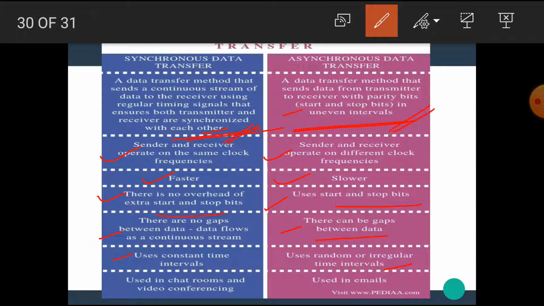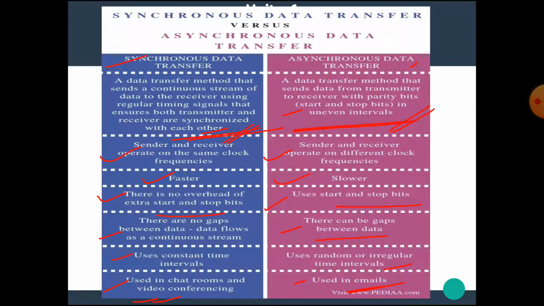Synchronous data transfer, for example, is used in chat rooms and video conferencing, and asynchronous data transfer is used in emails. That means the examples of synchronous data transfer are chat rooms and video conferencing, and the example of asynchronous data transfer is emails. I hope you all understand the parallel data transmission and the serial data transmission.